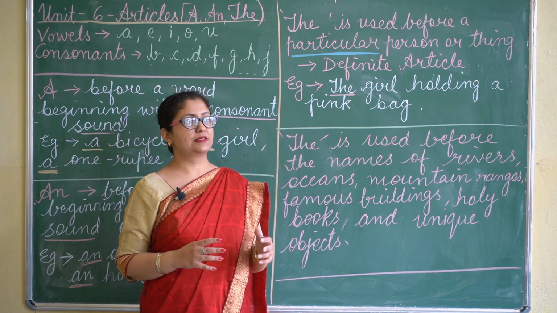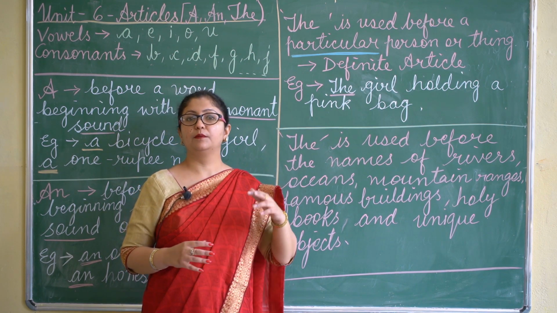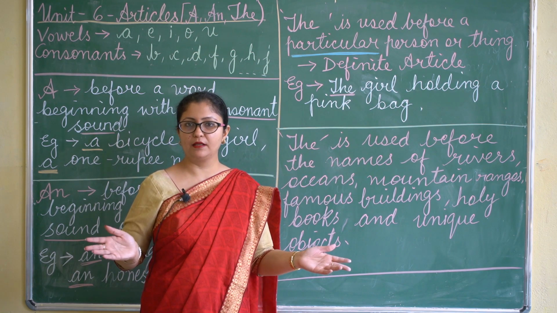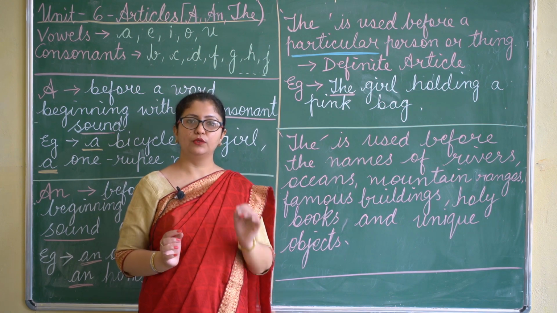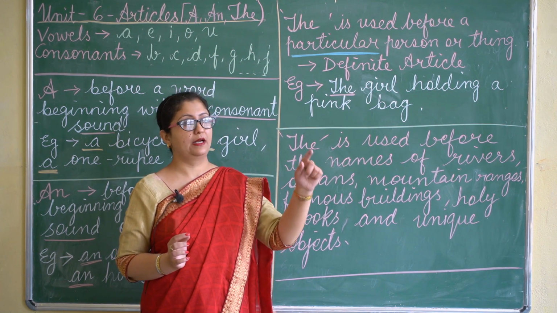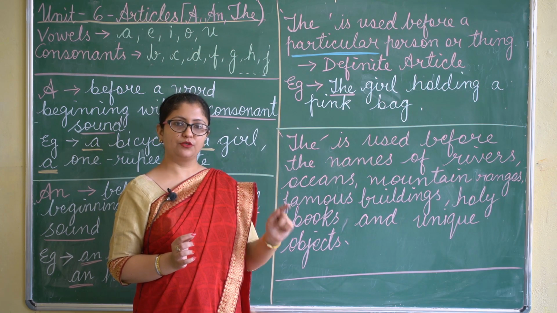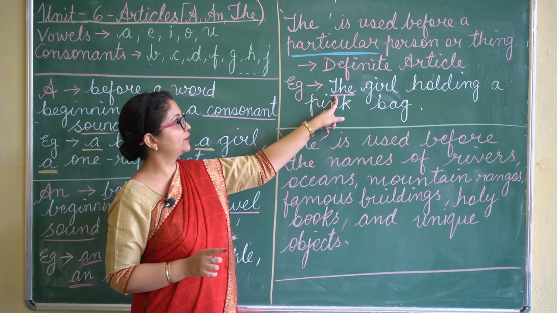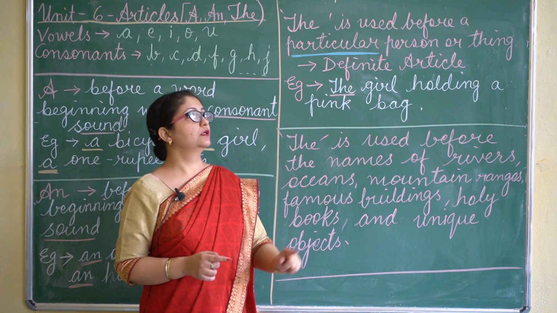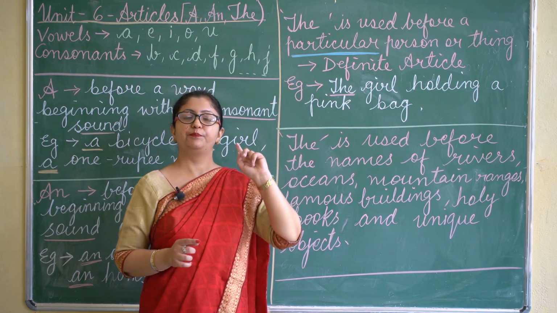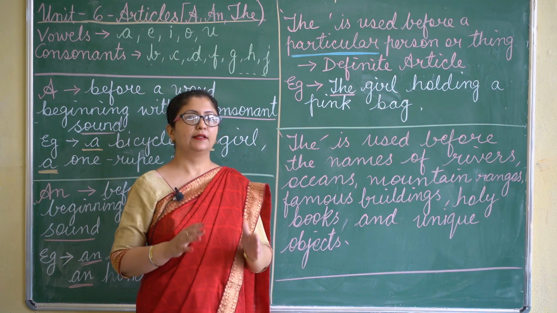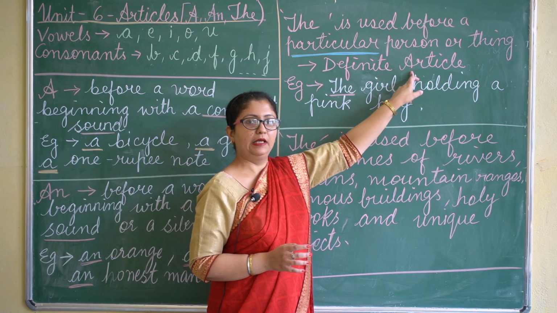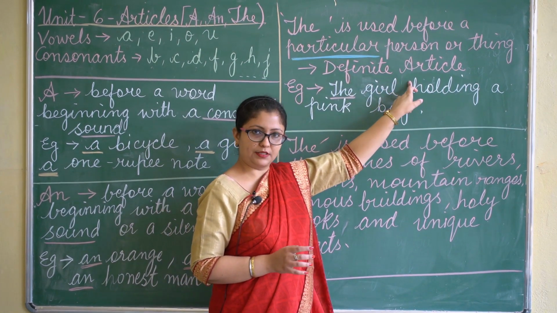Or for example we can say, the man who is standing there. So are we talking about any man? No, we are talking about only a particular man who is standing there. So when you talk about a particular person, you will always use the before it. Now, because the is used before a particular person or a thing, the is a definite article. It is called a definite article.